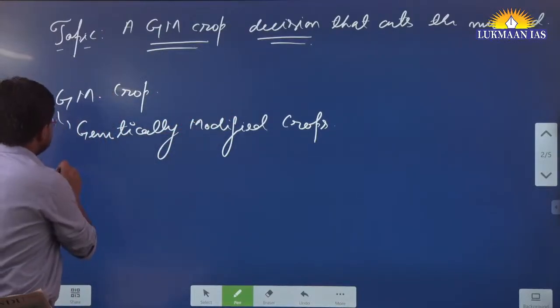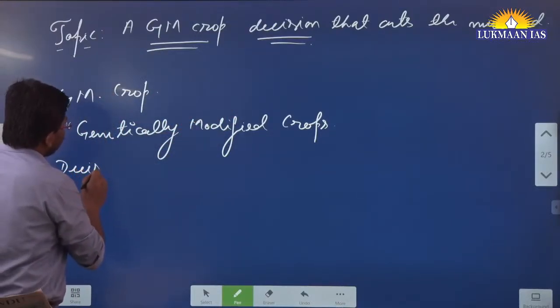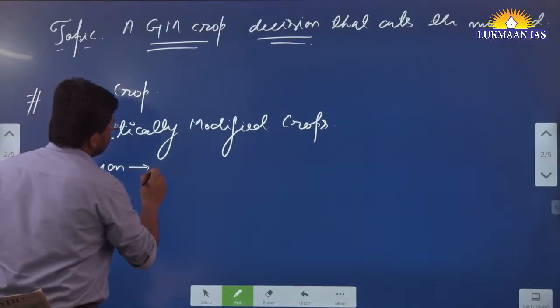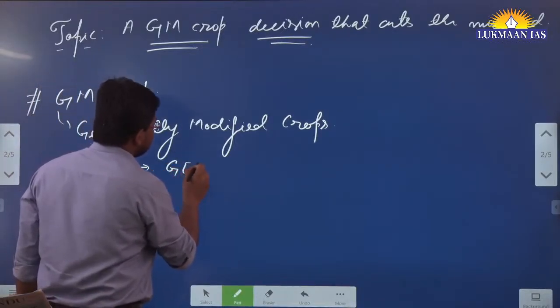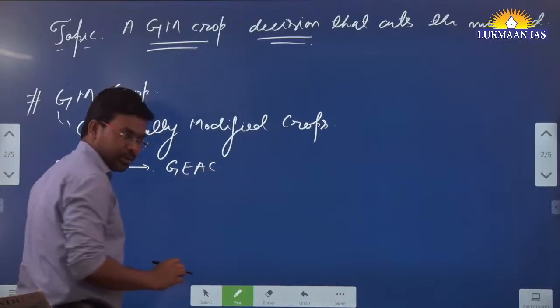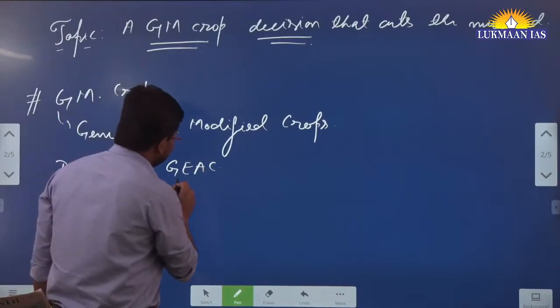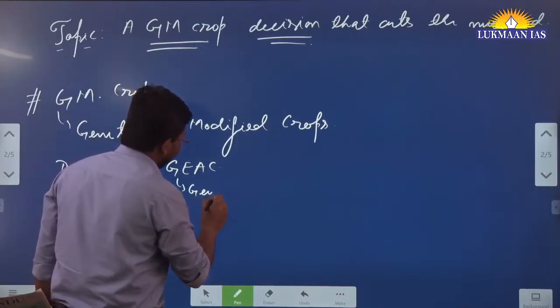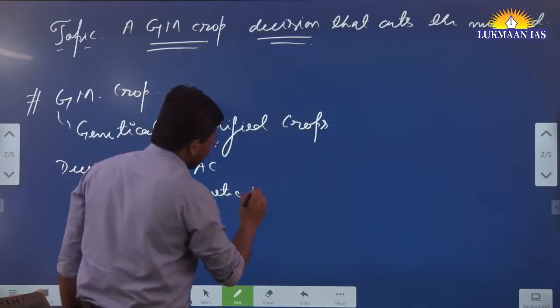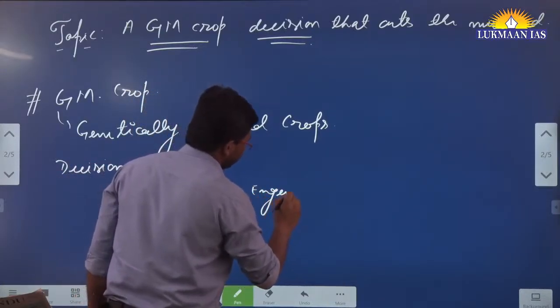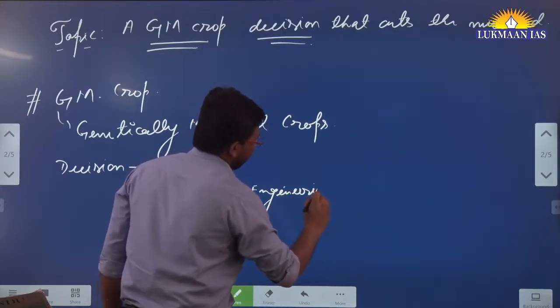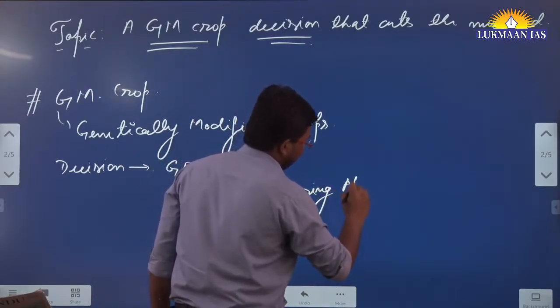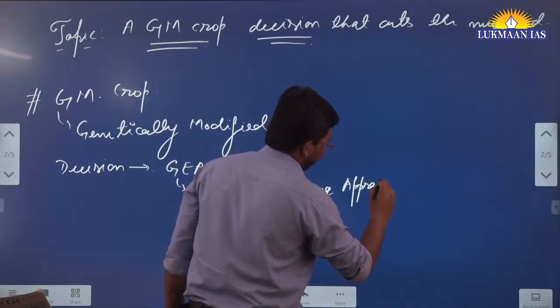This decision was taken by an organization known as the Genetic Engineering Appraisal Committee. In India we have a committee named the Genetic Engineering Appraisal Committee.